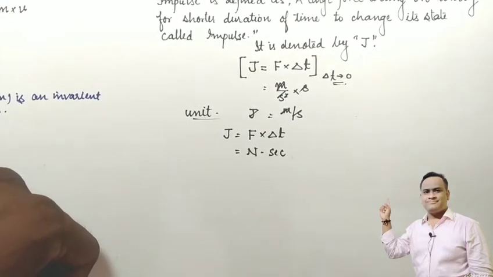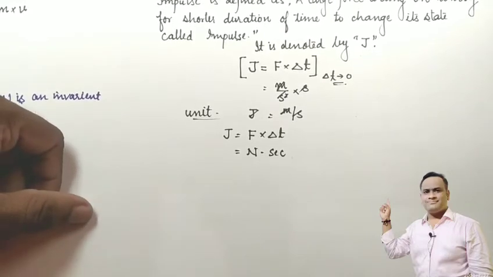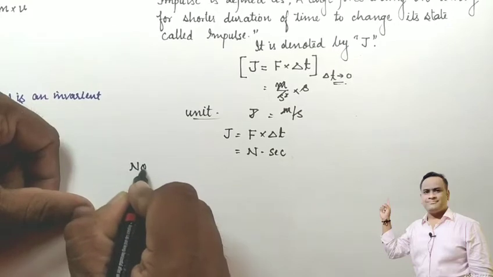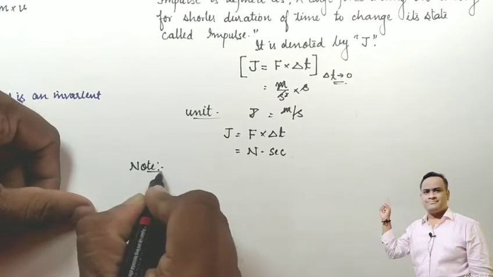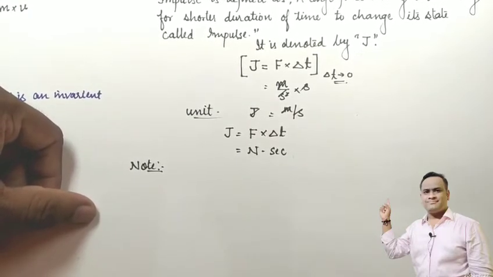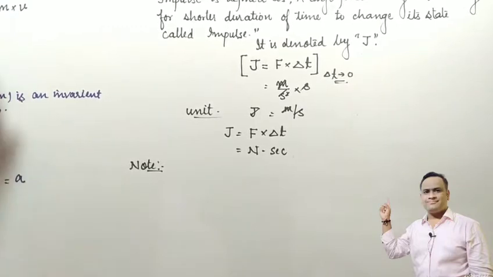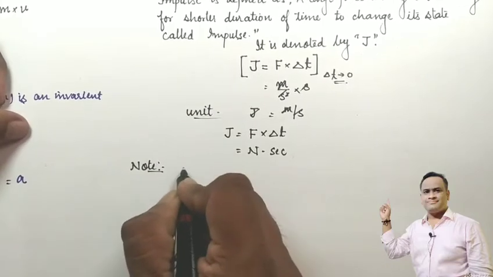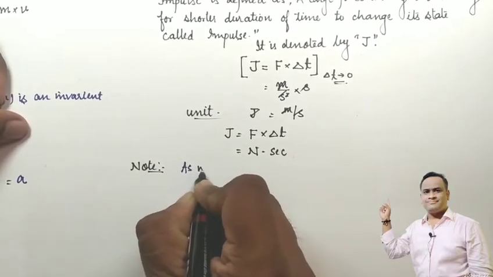So students, let us give some more idea about impulse. Let's start with a note. As we know, in the condition of impulse, a huge force acts for a smaller duration of time on an object, so that the object changes its dynamic state.